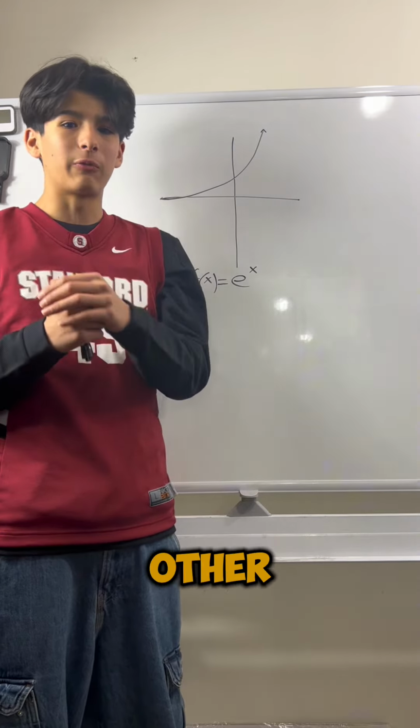So let's say the slope of this tangent line was 3. Now if this was true, then that would also mean that this height right here would also be 3. And you can't do that with any other function.